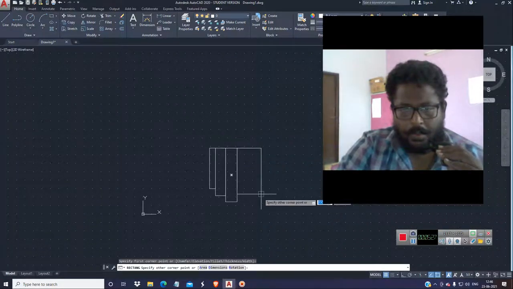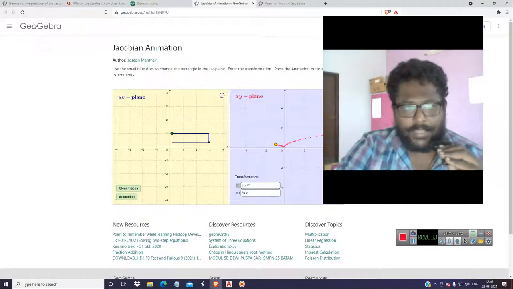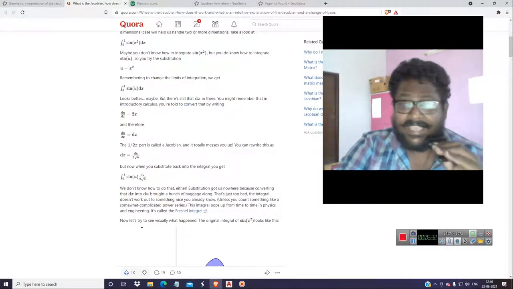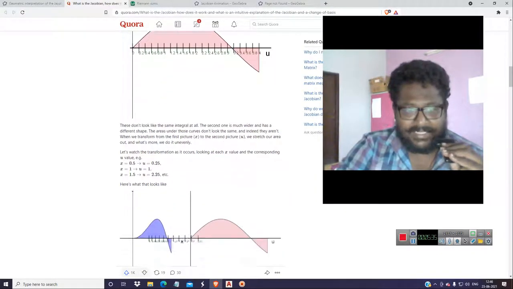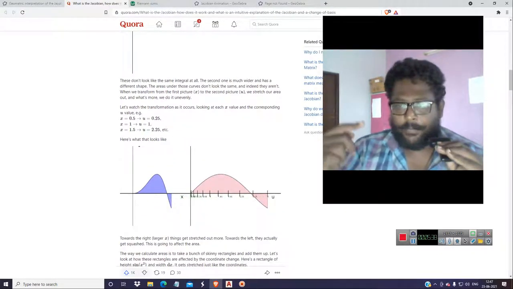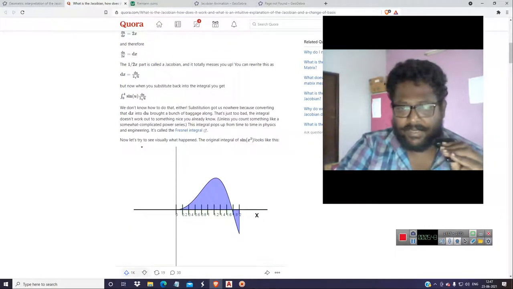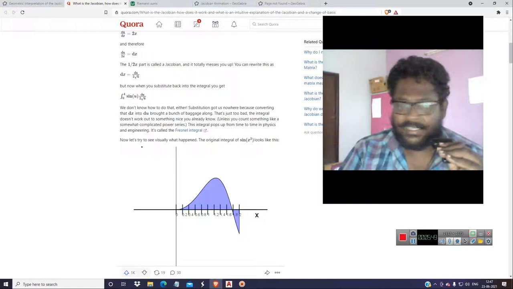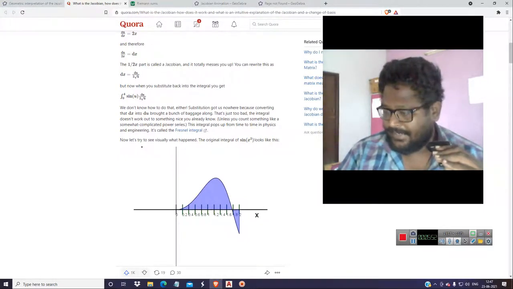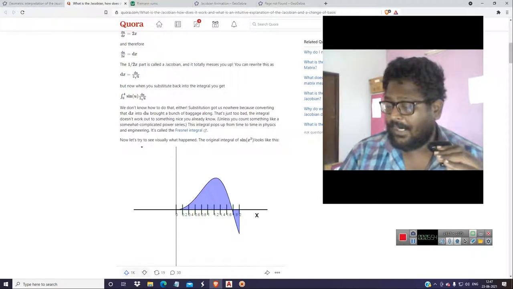What you are seeing here, the 2x, is the scaling factor. So it compresses and diminishes. So what is 0.5 times 2x? Let me put it in a calculator and see. 0.5 into 2x, I think it is nearly 0.25. So it is being scaled. It is being scaled 0.25 into 2.